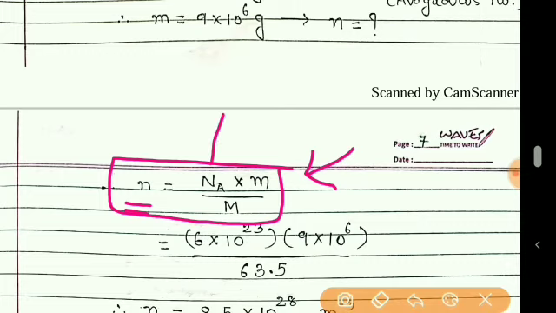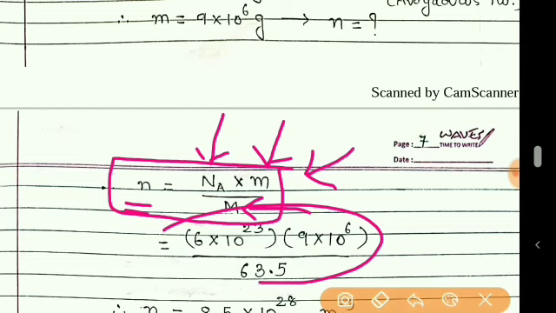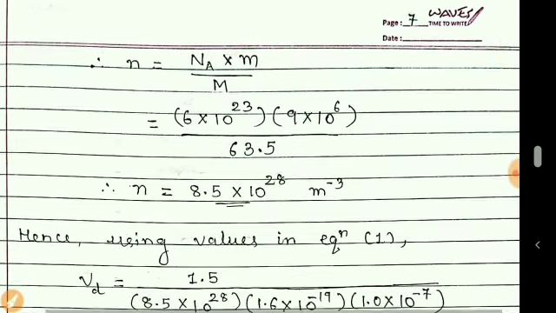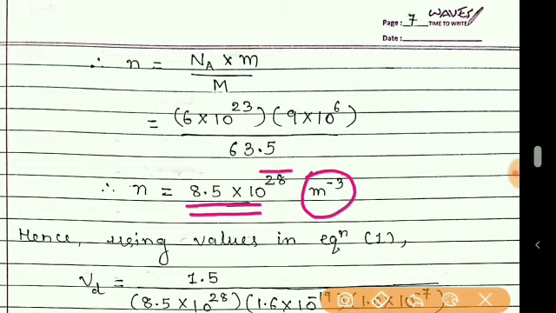Now, Na is Avogadro's number, mass is also mentioned in the given condition, and atomic mass is given. So using these values, we get the number of copper atoms in 1 meter cube of copper will be this much.